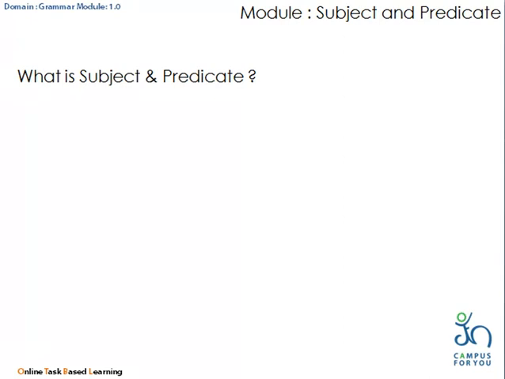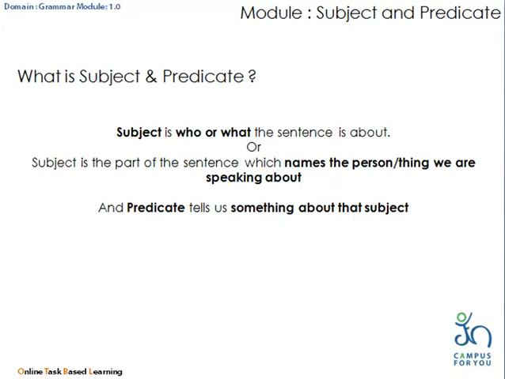Okay, so now we will discuss what is subject and predicate. In any English sentence, there are two parts. One is subject and another one is predicate. Subject is who or what the sentence is about, or subject is that part of the sentence which names the person or thing we are speaking about. And predicate tells us something about that subject.